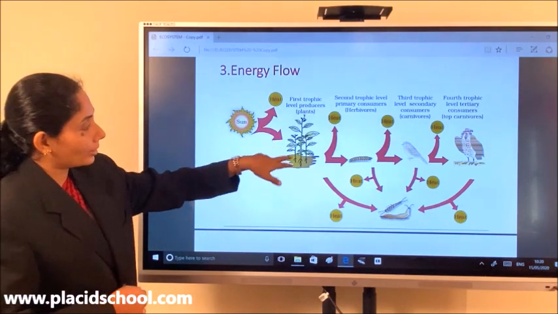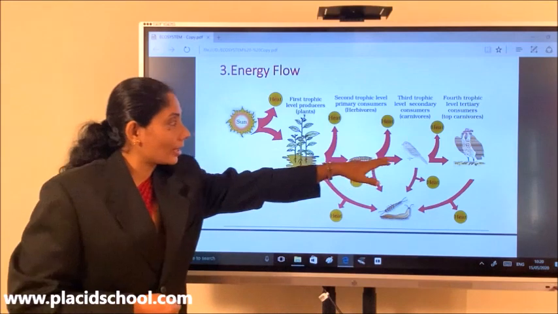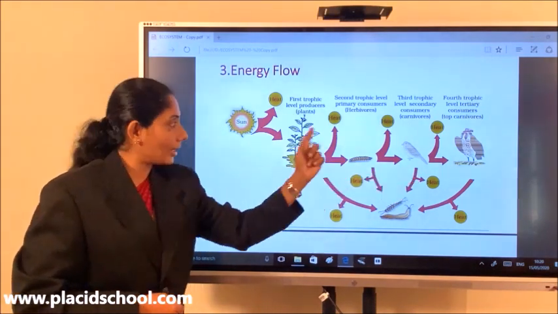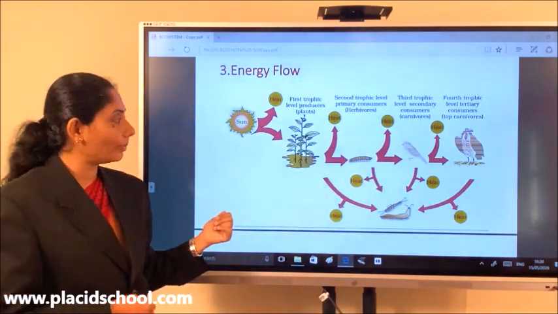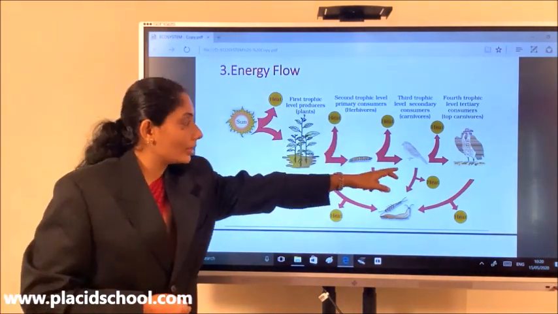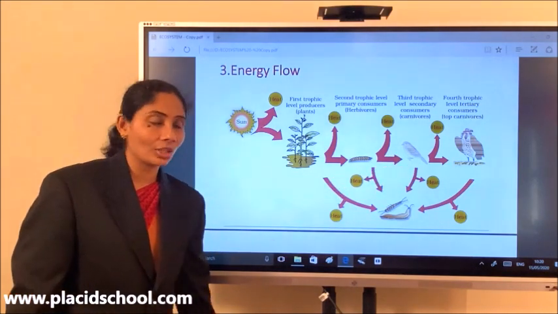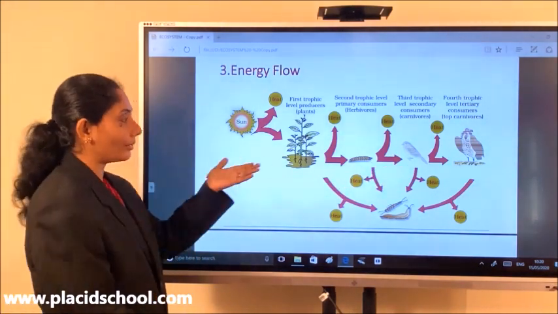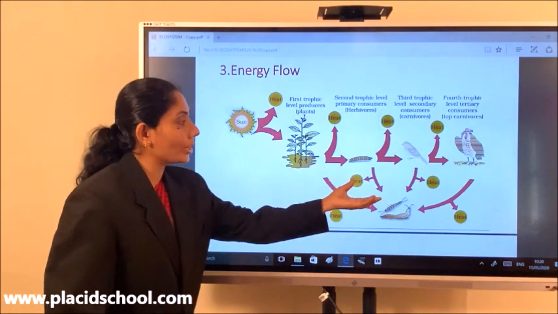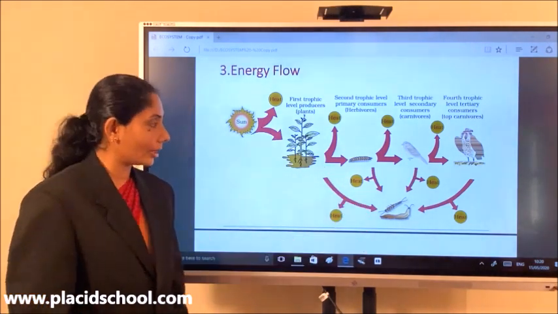Okay, so this is the plant. Now we call this the producer, and these are referred to as the consumers because they directly or indirectly feed on the plant. So this one is referred to as the primary consumer, the sparrow is referred to as the secondary consumer, and the last one is referred to as a tertiary consumer. And when they die, the energy from them would be taken by the detritivores and the decomposers.